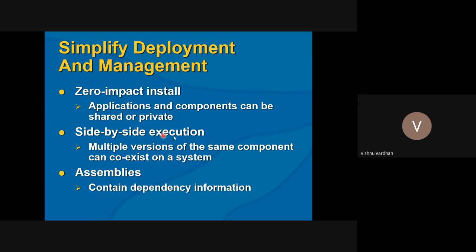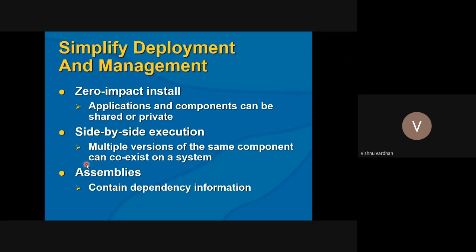Then side-by-side execution is also possible. Multiple versions of the same component can coexist on a single machine. That means you can have the project with numerous versions running in parallel, side by side, without conflicting with each other.